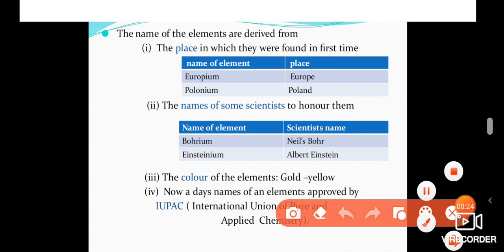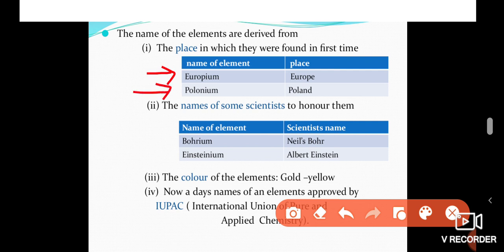For example, europium is the name of an element, and it indicates the place Europe. Like that, the word polonium is derived from the place name Poland.